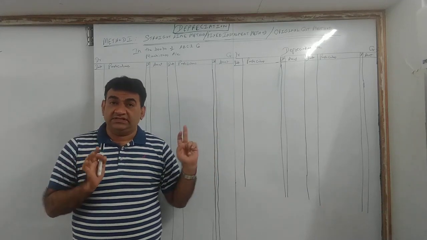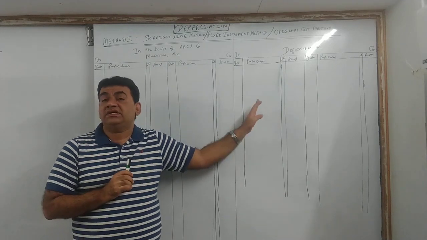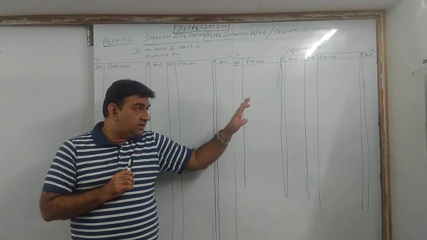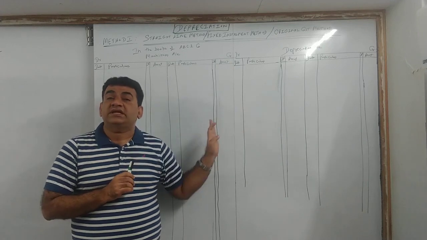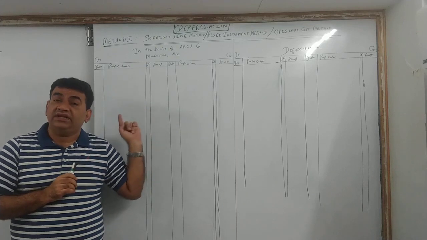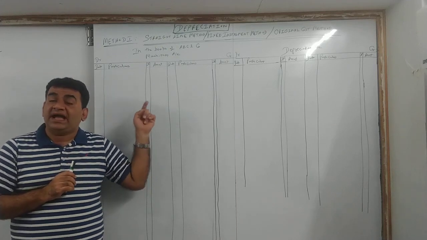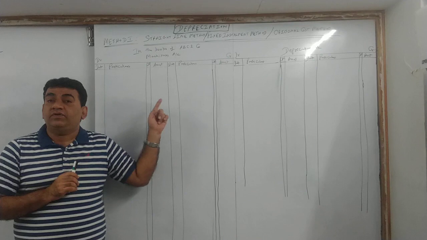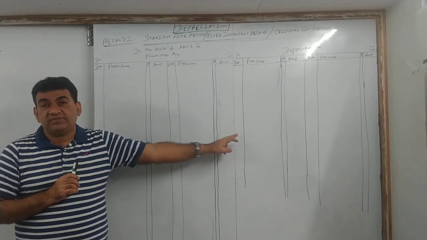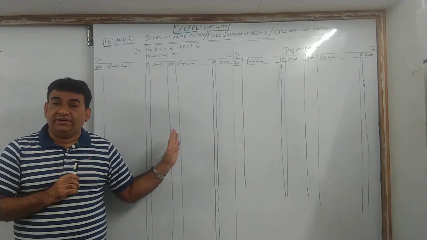Debit the losses and expenses. Depreciation account will always be debited. There will be something in the credit side that I'll tell you when we start the sum. Got it? So machinery is an asset, a real account. When I buy, I will debit, and when I provide depreciation, I will reduce it. Depreciation is an expense, I will debit.